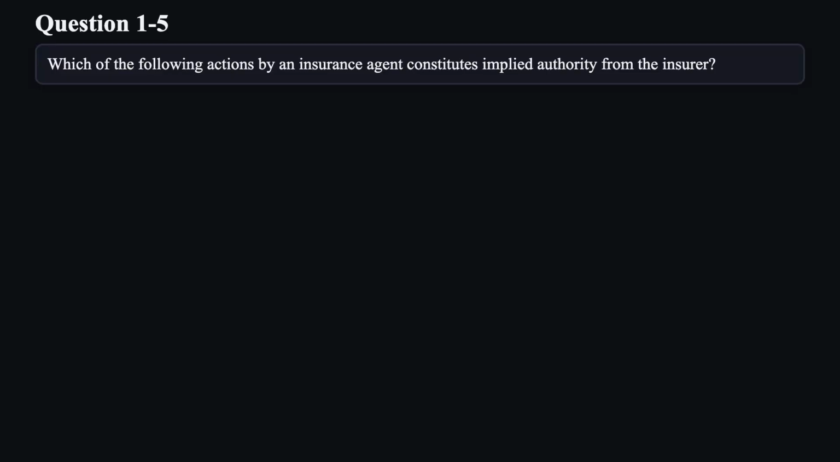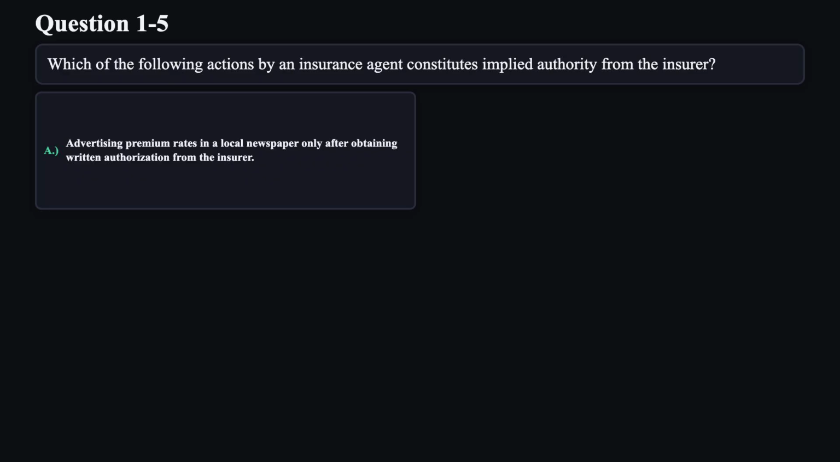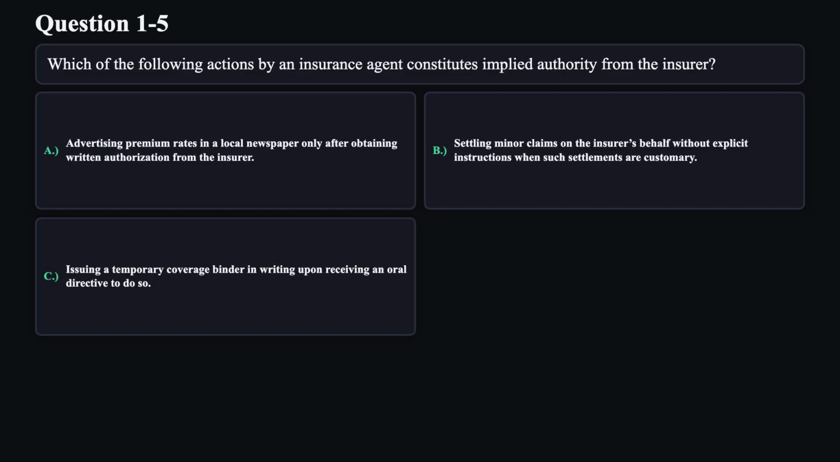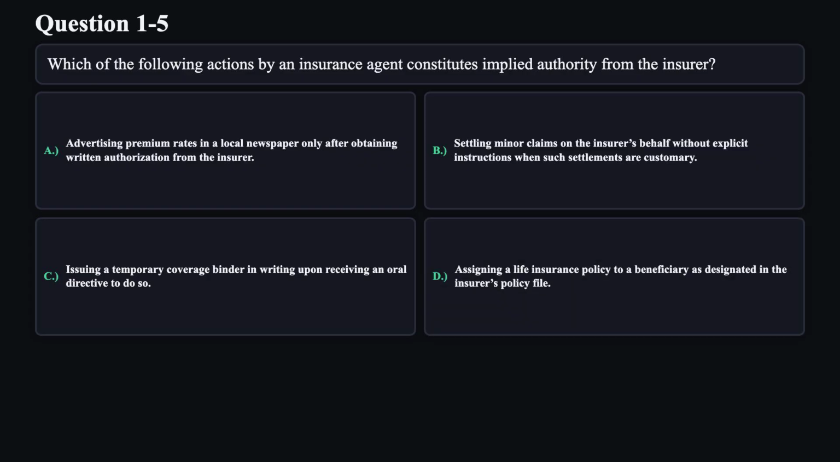Which of the following actions by an insurance agent constitutes implied authority from the insurer? A. Advertising premium rates in a local newspaper only after obtaining written authorization from the insurer. B. Settling minor claims on the insurer's behalf without explicit instructions when such settlements are customary. C. Issuing a temporary coverage binder in writing upon receiving an oral directive to do so. D. Assigning a life insurance policy to a beneficiary as designated in the insurer's policy file.